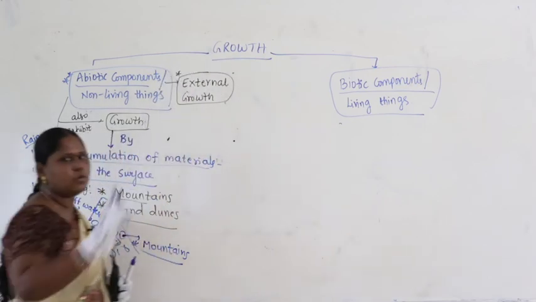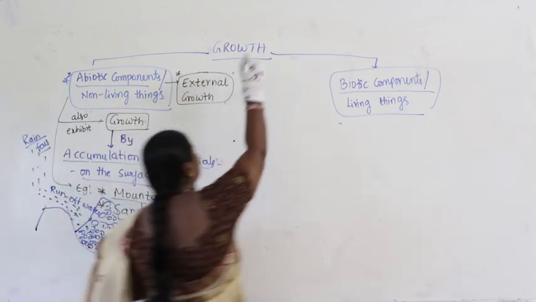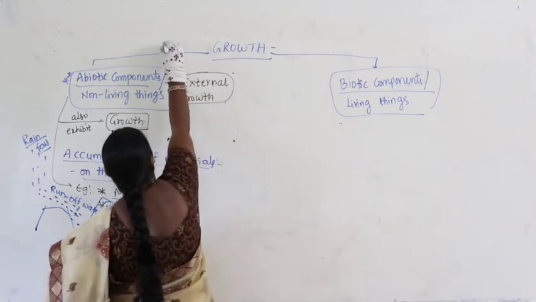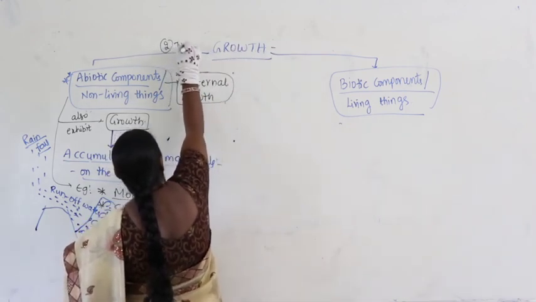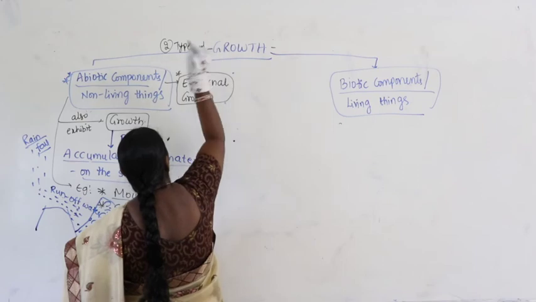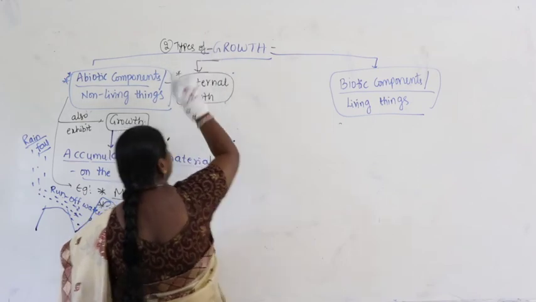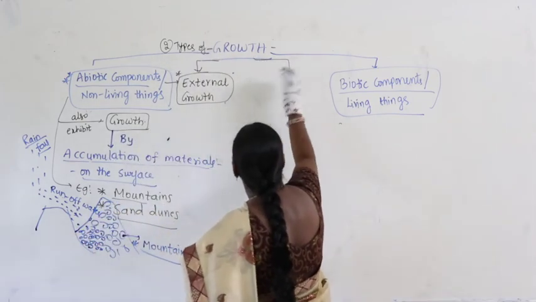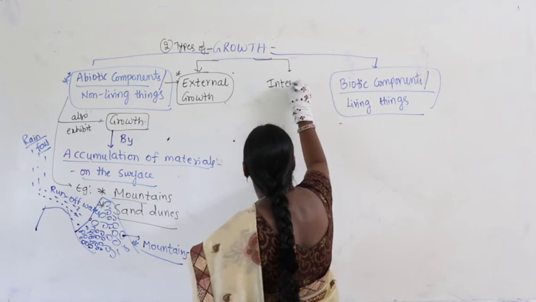So, growth is of two types. What are the two types of growth? One is called external growth and the other one is called internal growth.